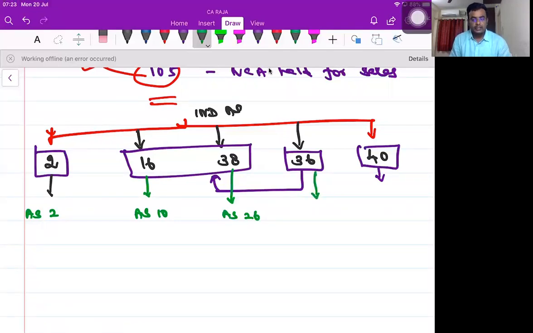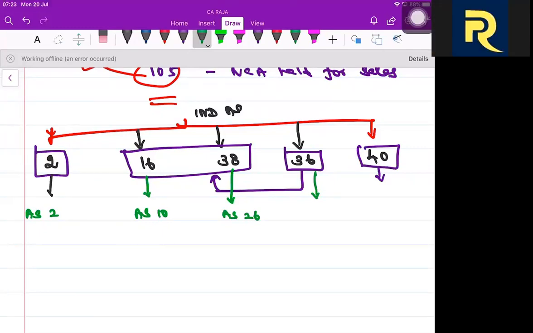Can anyone please tell me the existing standard number? Quickly. Hello. Don't take time. Tell me the existing standard number. என்னப்பா இது கூட சொல்லணும் என்ன பண்றது 38. 38 existing standard.